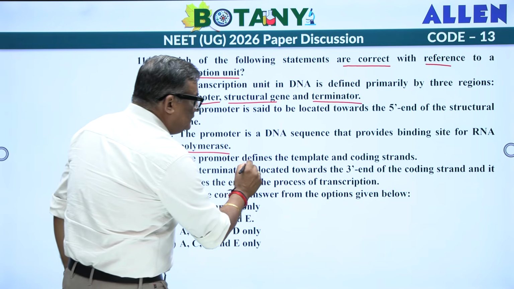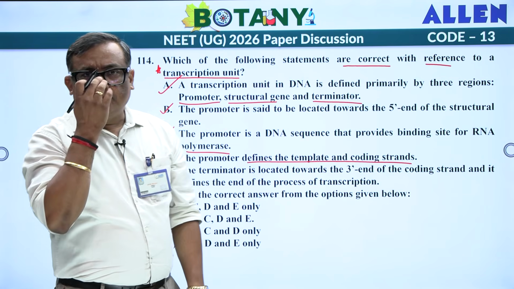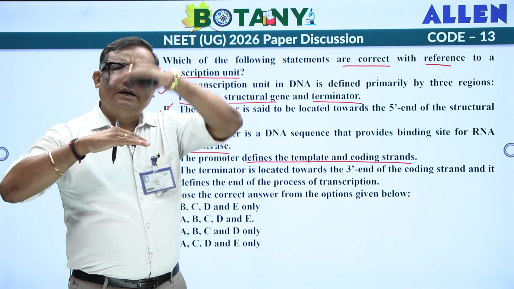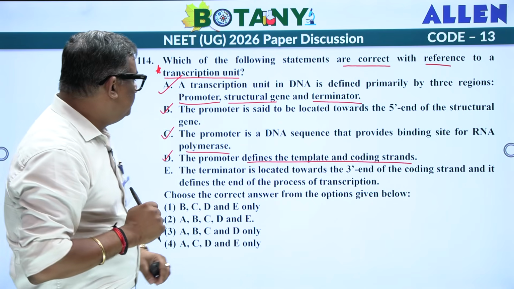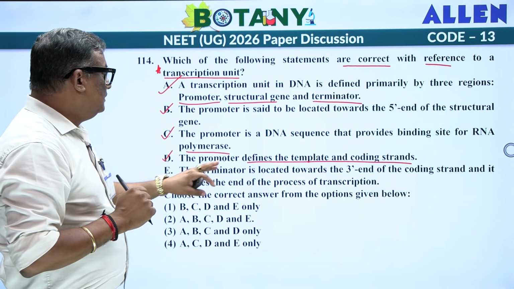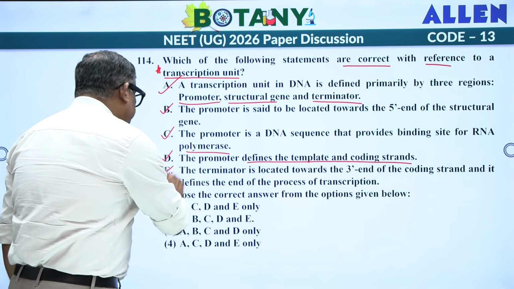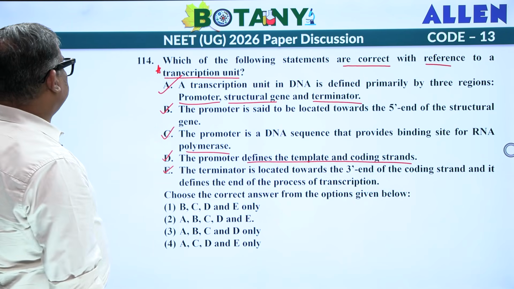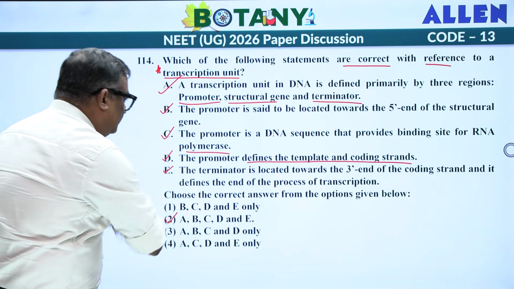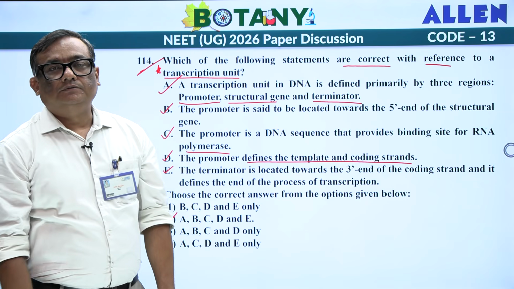The promoter defines the template and the coding strand, that is true. You must have read about coding, non-coding part. There are 2, coding and non-coding, in your NCERT diagram, if you remember. The terminator is located towards the 3 prime end of the coding strand, and it defines the end of the process of transcription, that is also true. So, is there any option with all the options? A, B, C, D and E. So, this goes with your 114.